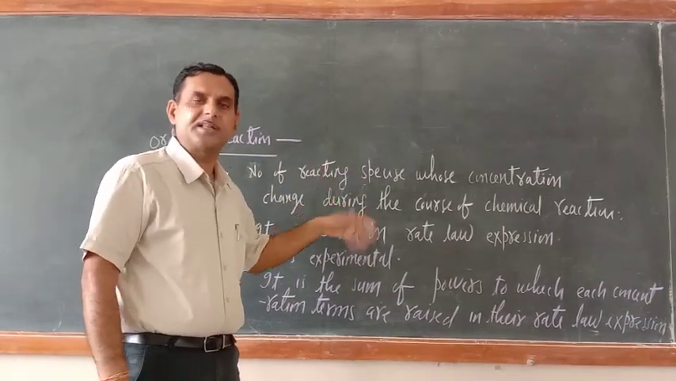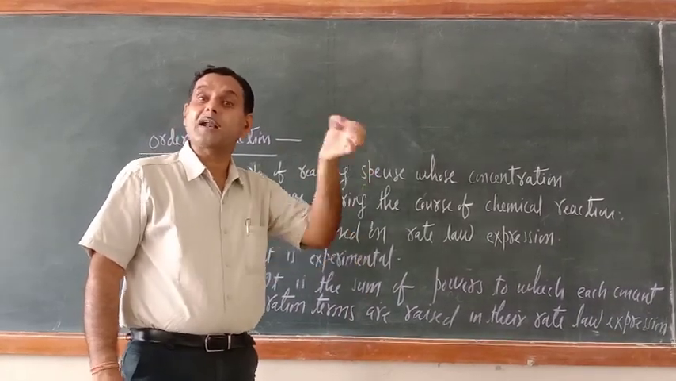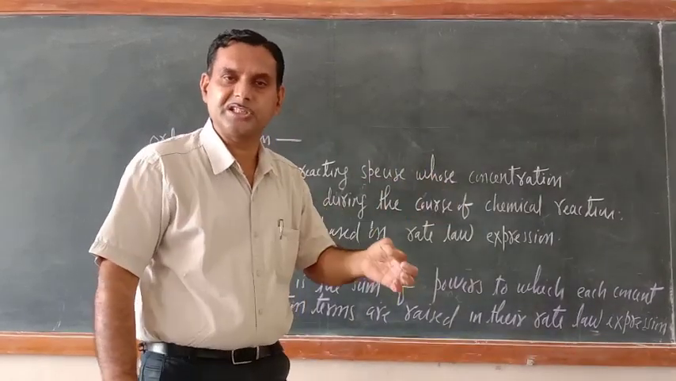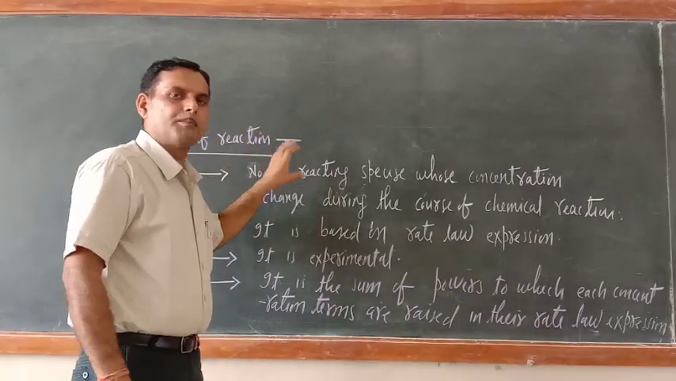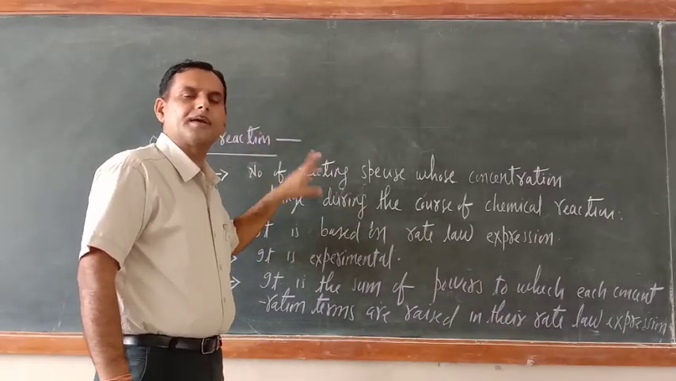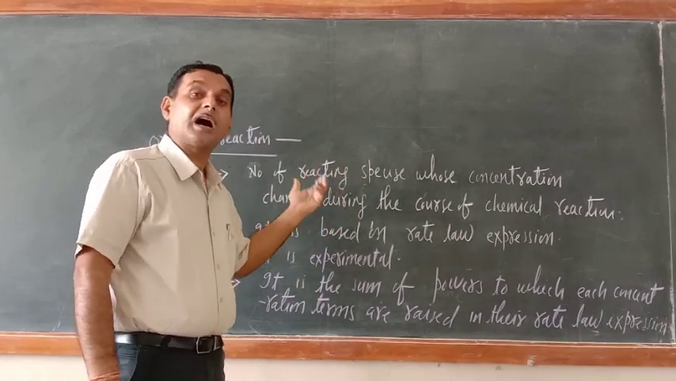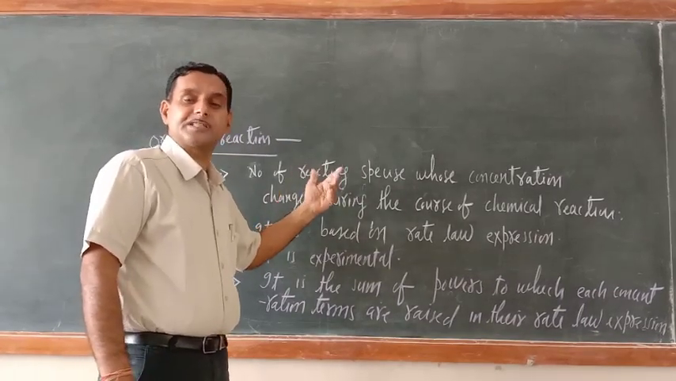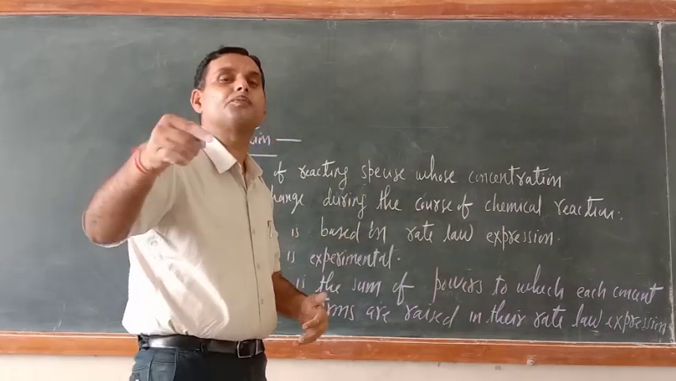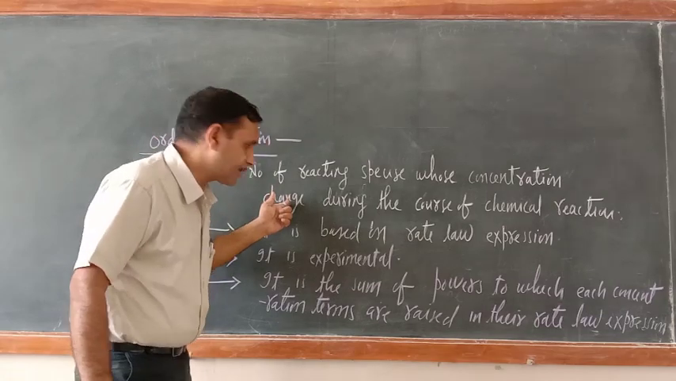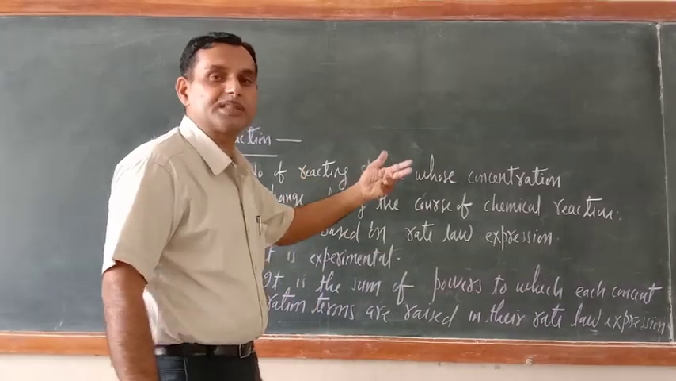The sum of powers is the order of reaction, and those powers are nothing but the number of reacting species whose concentration changes during the course of chemical reaction. This definition is not given in the book, but definitely the meaning is the same. p plus q plus r equals the order of reaction, and p, q, r are the number of reacting species whose concentration changes during the chemical reaction.